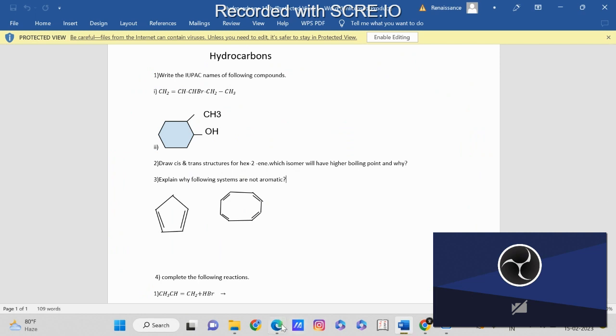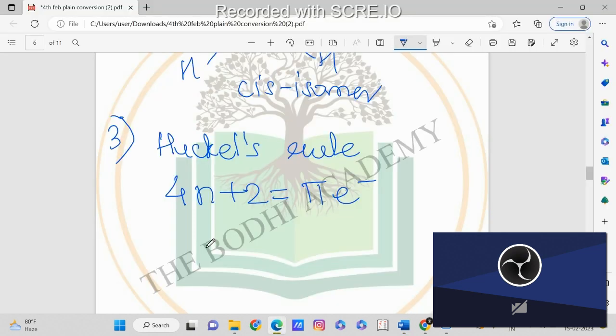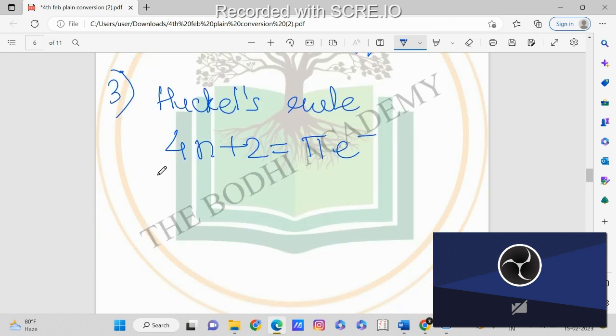Now, in the question, which two structures are given? I'll draw those structures over here. The first structure is this, and here we have double bonds.